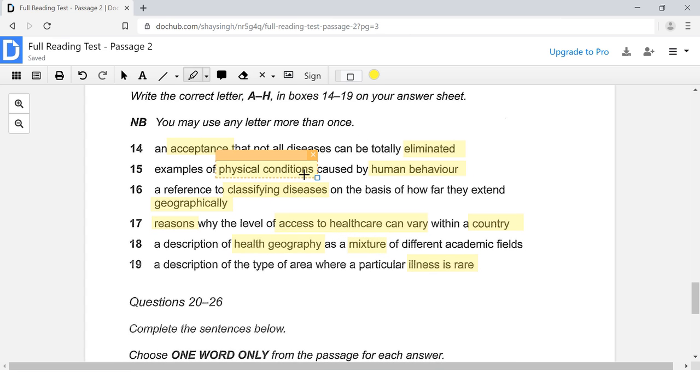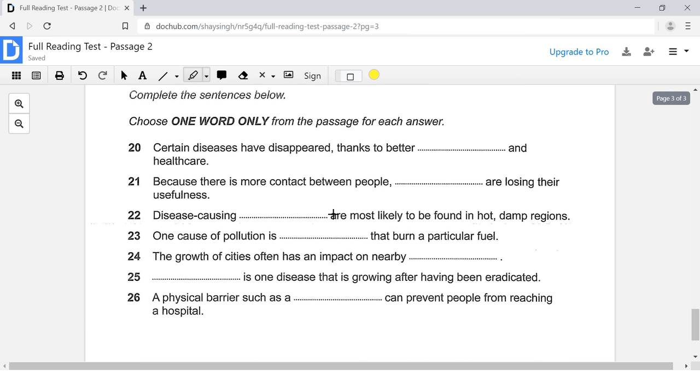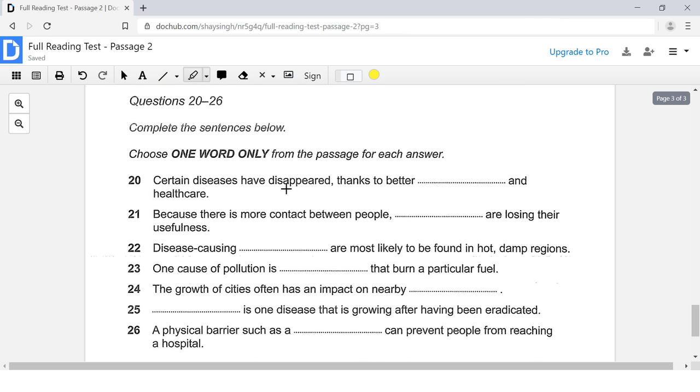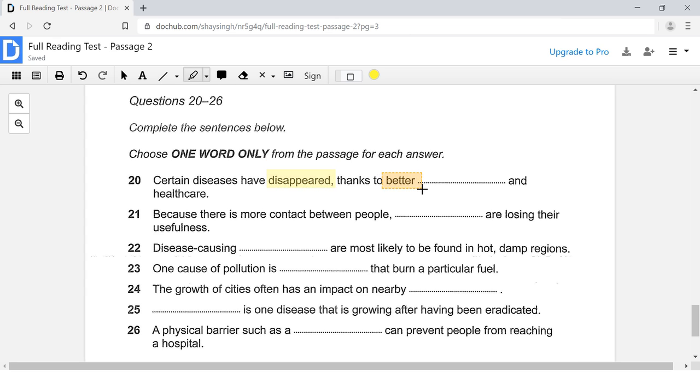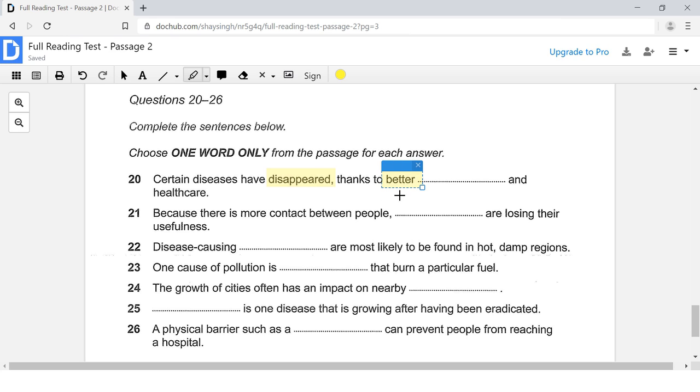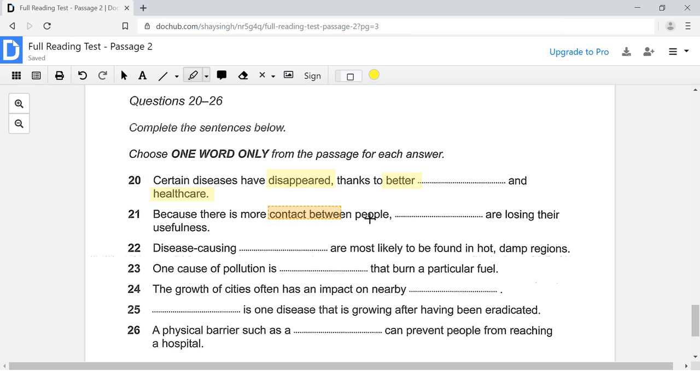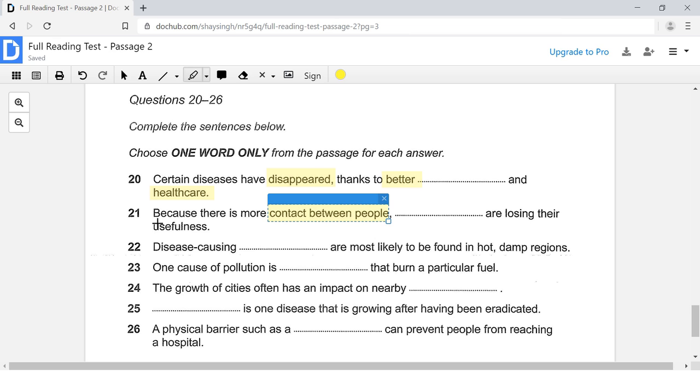So we're going to keep these keywords in the back of our minds when we go hunting for the answers to these questions. So let's go ahead and mark the keywords here as well, and then we'll start to answer these questions. Okay, so certain diseases have disappeared. So we are looking for the disappearance of certain diseases thanks to what? Something improved, something changed, something became better. Healthcare. Number 21, contact between people and losing their usefulness.